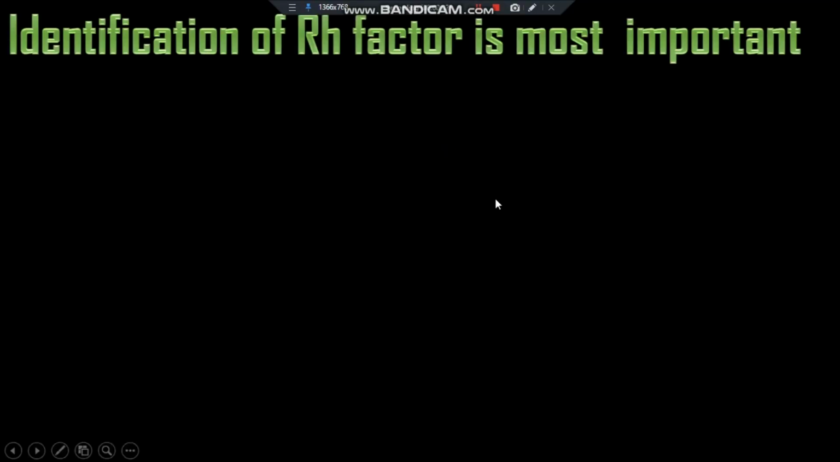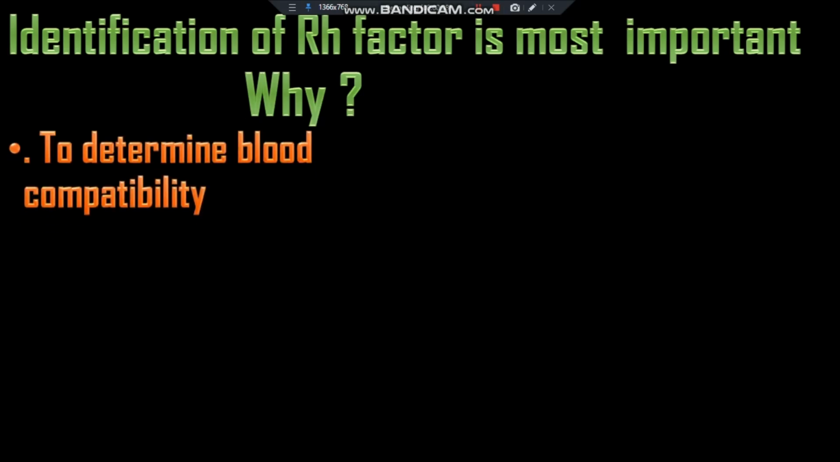Identification of Rh factor is most important. But why? To determine the blood compatibility. That means to indicate whether the blood of two different people is compatible when mixed, such as blood of the mother and her baby at birth.